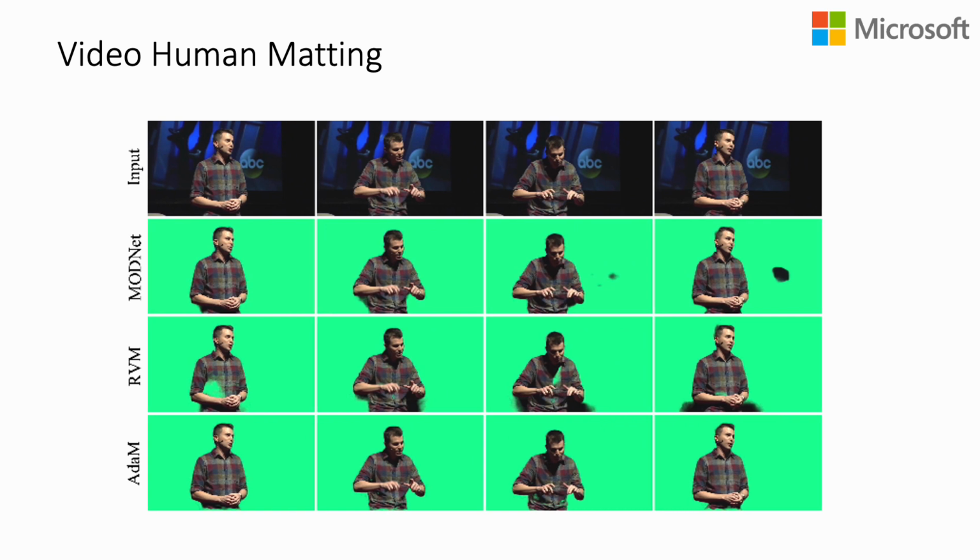Video human matting aims to estimate a precise alpha matte to extract the human foreground from each frame of an input video. In comparison with image matting, video matting presents additional challenges, such as preserving spatial and temporal coherence. In order to solve the video matting problem, a number of approaches have been proposed, including image-based, trimap-based, and manual-free methods.